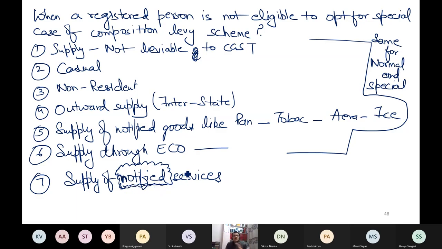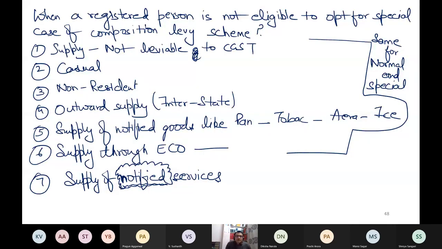But currently there is no such example which I can give that in this supply of service you cannot avail this special case of composition levy scheme. But the act says there is a provision that anytime services can be notified on which you cannot avail the special case of composition levy scheme.